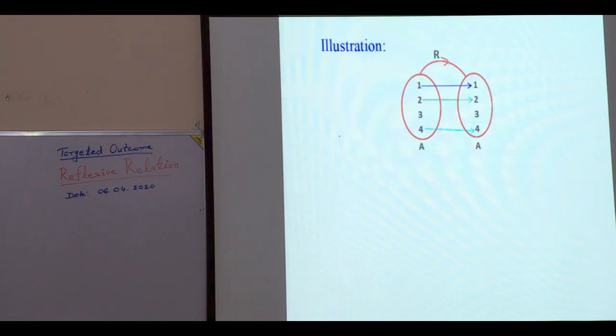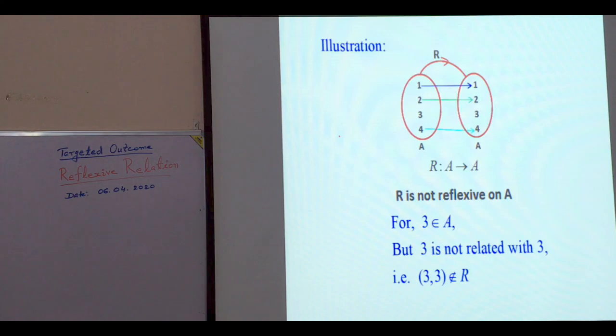Therefore, R is not reflexive on A. Is it clear? Since 3 is an element of A and ordered pair (3, 3) does not belong to R. What it means? 3 is not related with 3. So, this relation is not reflexive on A.